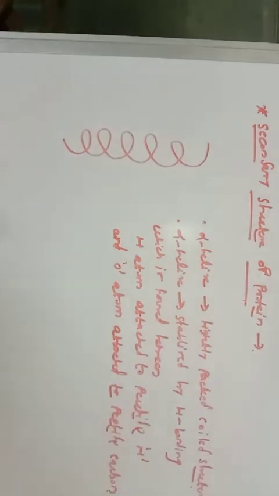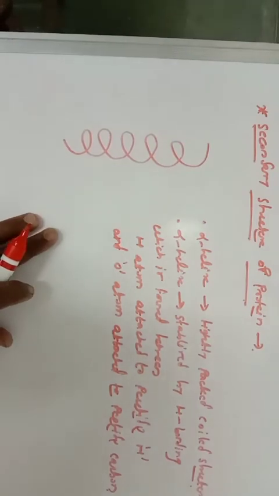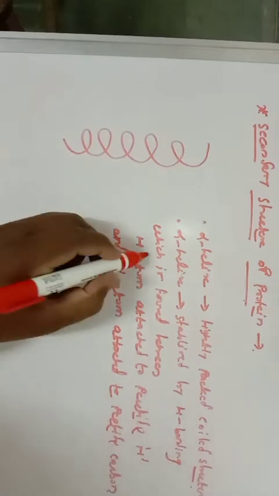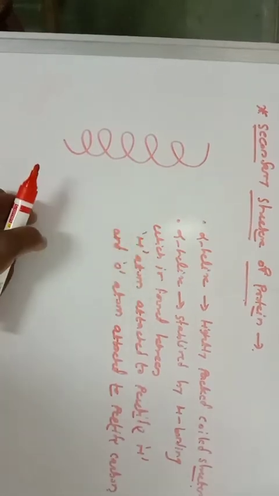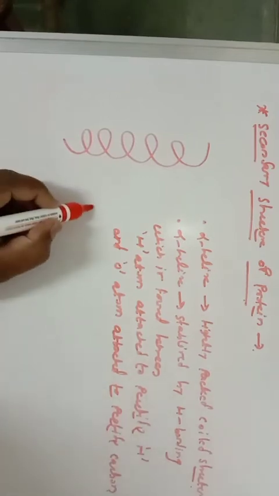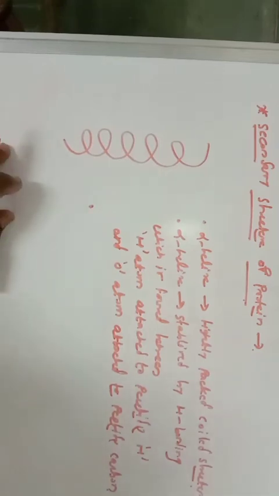So, alpha helix is a tightly packed coil structure. It is stabilized by hydrogen bonding, which is formed between the hydrogen atom attached to peptide nitrogen and the oxygen atom attached to peptide carbon. If you consider individually, the hydrogen bond is very weak, but collectively they are strong enough to stabilize the alpha helix structure.